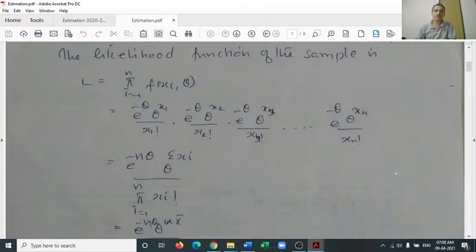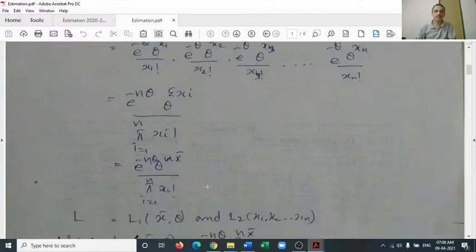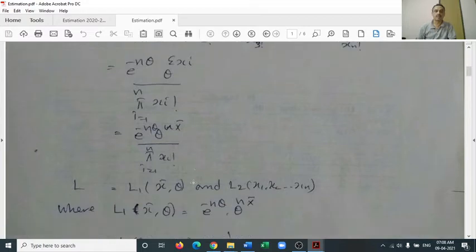Now, when we collect the similar terms, we get e raised to minus n theta, that is e raised to minus theta appearing n times. So it is e raised to minus n theta, theta raised to sigma xi by the product over i equal to 1 to n of xi factorial. So we rewrite the same equation in terms of x bar. So it is e raised to minus n theta, theta raised to n x bar by the product over i equal to 1 to n of xi factorial.